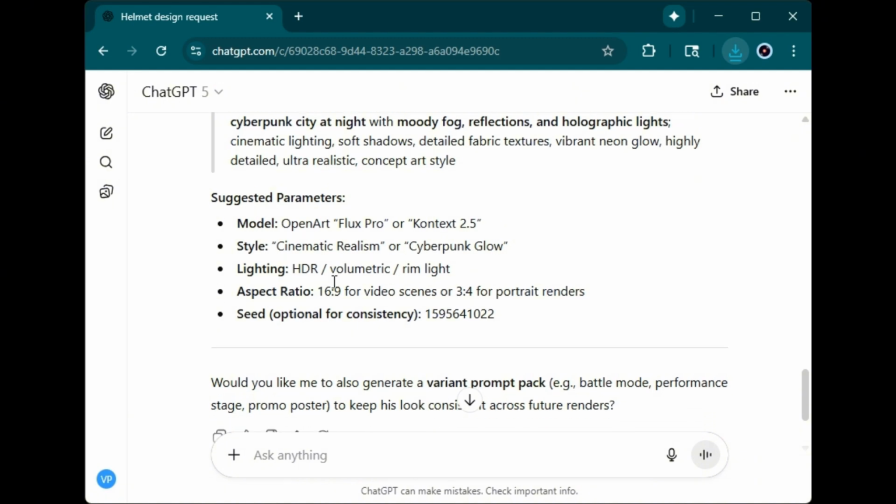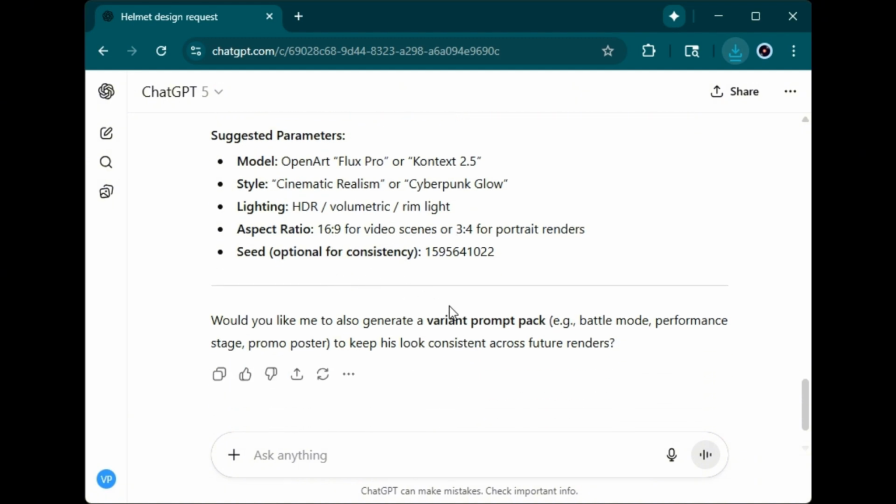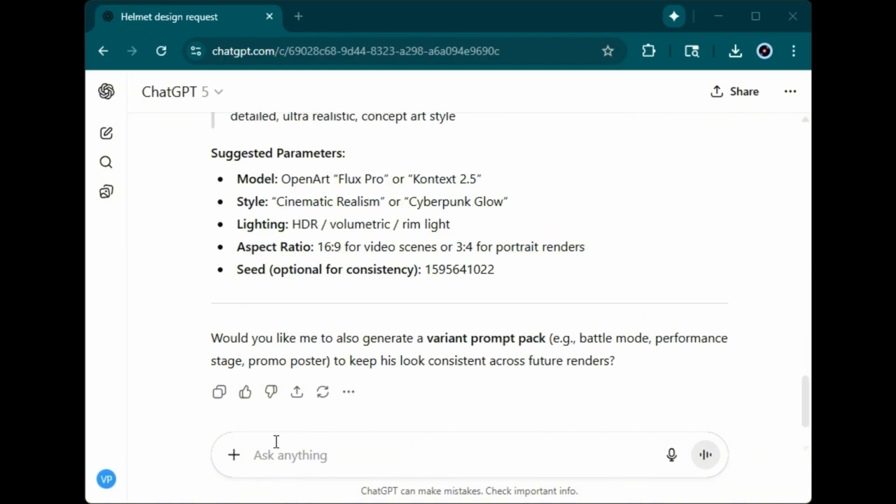Alright, so I am going to download the image and I am going to copy the prompt. And then ChatGPT also provides suggestions at the end. So let's see. Would you like me to also generate a variant prompt pack like battle mode, performance stage, promo poster to keep his look consistent across future renders? Yes. Alright, so I am definitely feeling this design, so let's keep going.